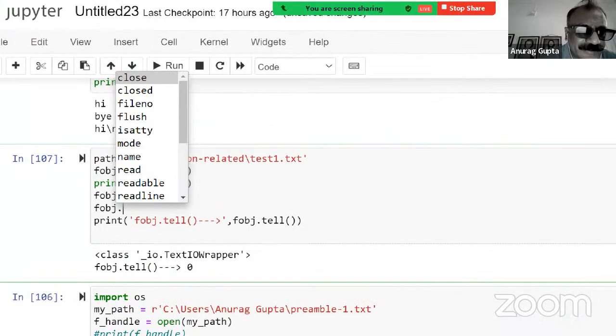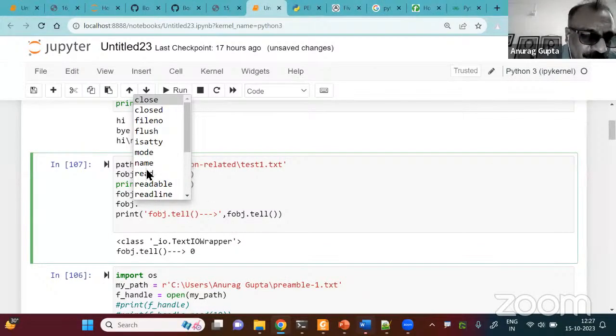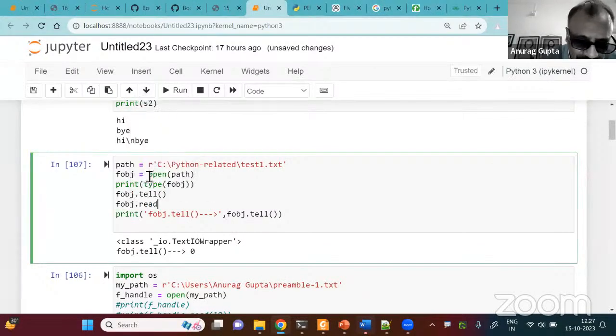When I press the tab on my screen after f-object dot, I will get all the options, all the attributes and the methods which the f-object can have. I'm trying to do read 10. Let me do read 5. Let me comment out this statement.